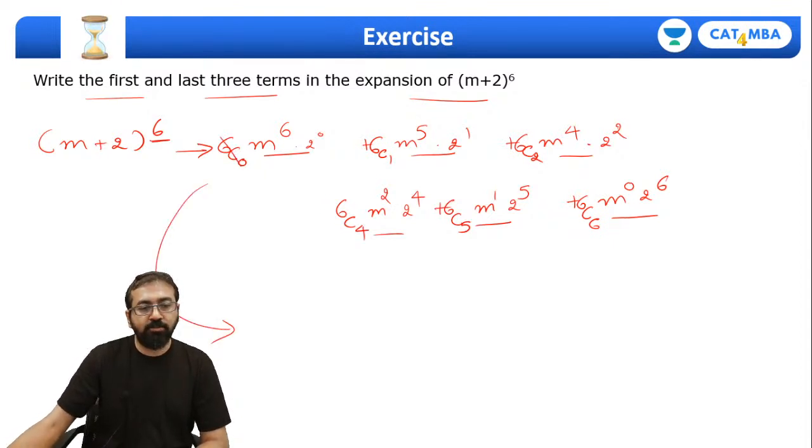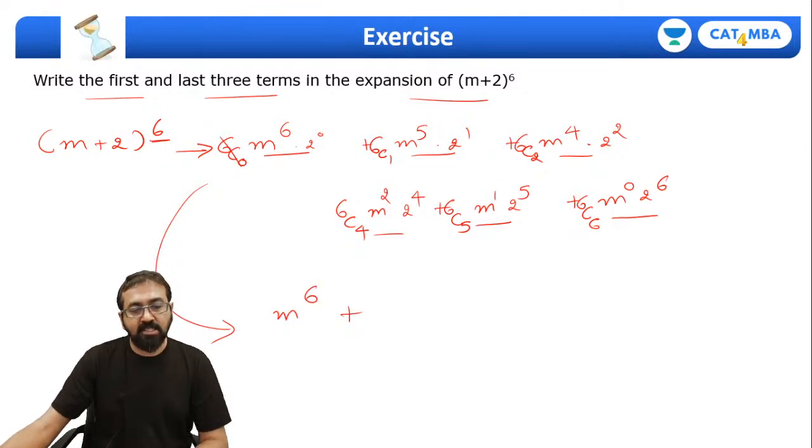So this is going to be 1. So first term will be m raised to 6. Second term, 6c1 is 6, m raised to 5 into 2. So 6 into 2, 12. So this will be 12 m raised to 5.